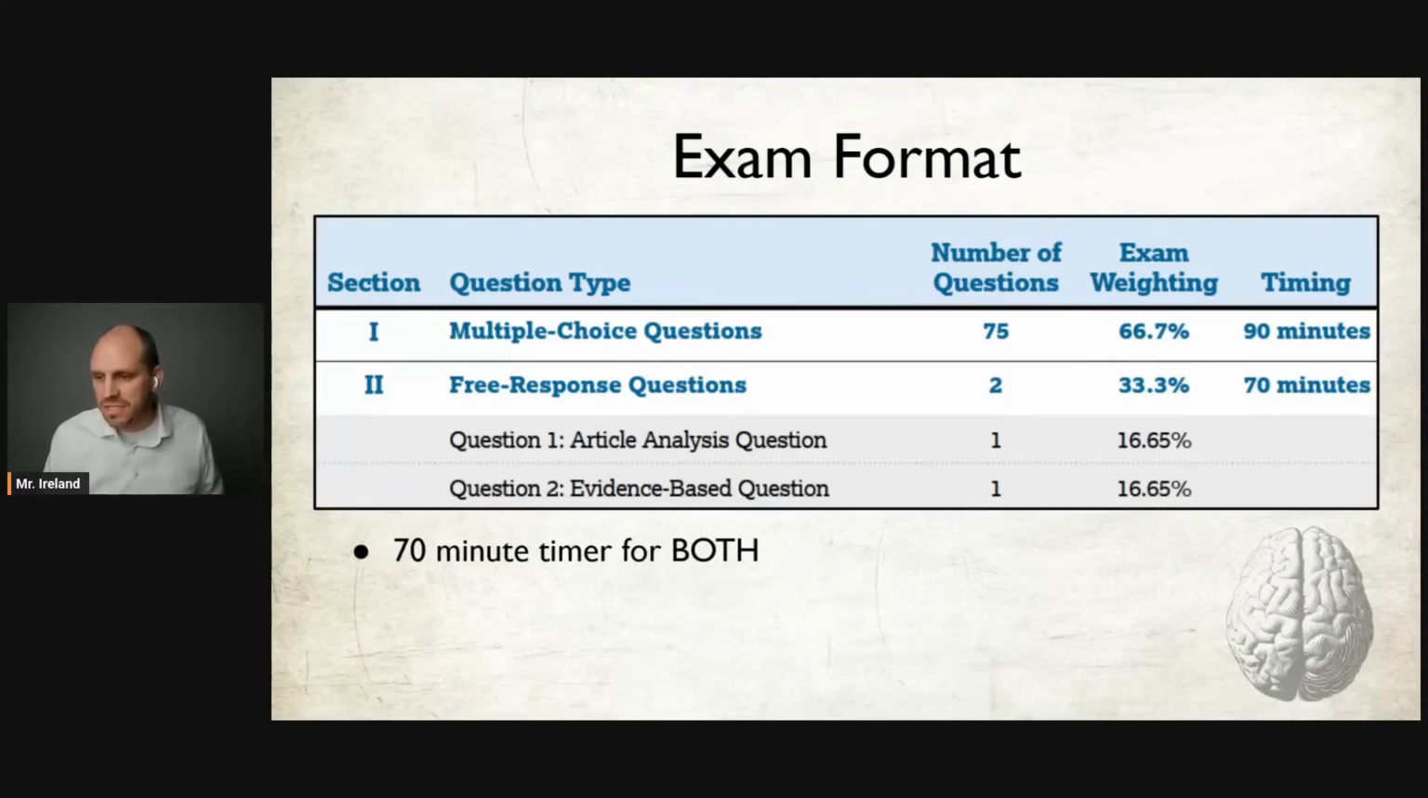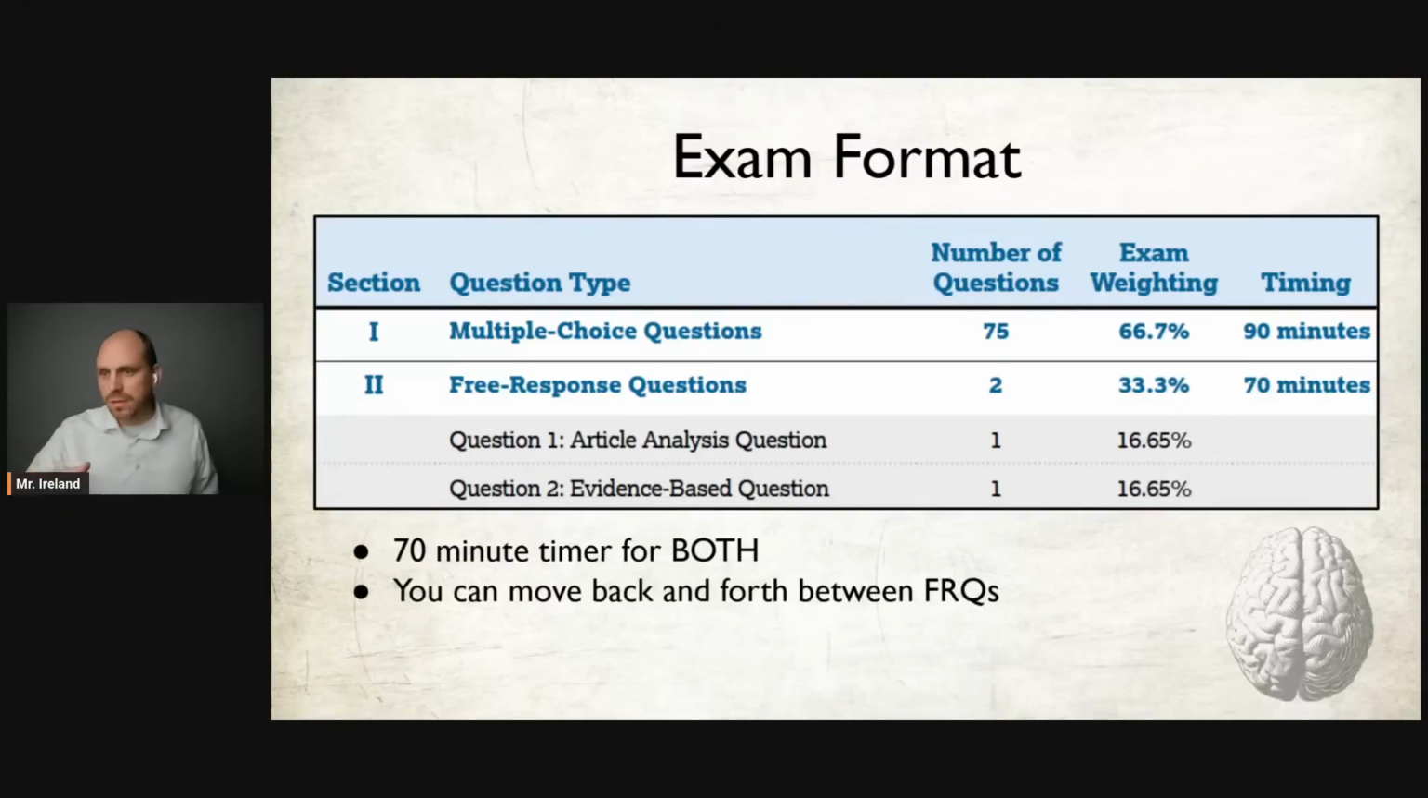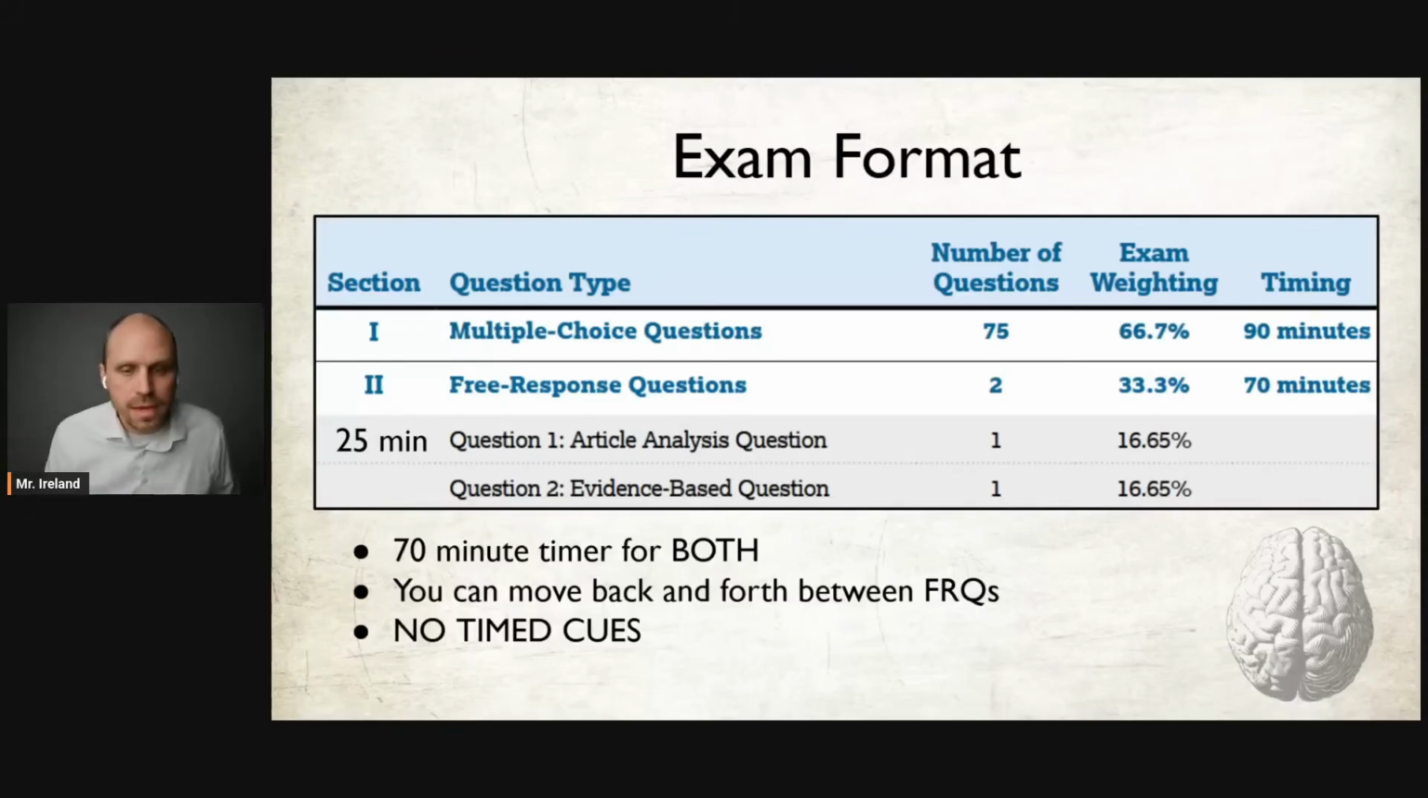You are going to receive 70 minutes for both. And you can move back and forth between the article analysis question and the EBQ. That's fine. But please be aware, there are no time cues. In other words, no one's going to call out, hey, you should switch over from the AAQ to the EBQ. No one's calling it out. So what the College Board suggests is that you take about 25 minutes for the AAQ and 45 minutes to knock out the EBQ. And as you probably know, the EBQ has 3 sources, so that's why it's going to take longer to read through and analyze those.